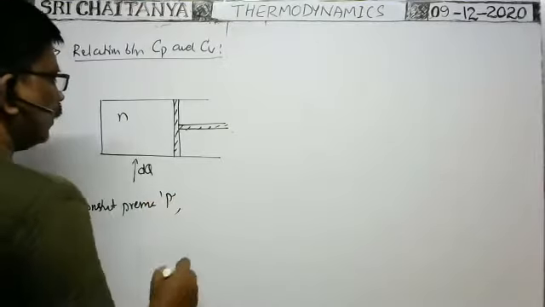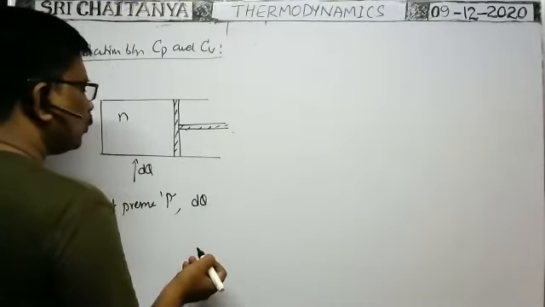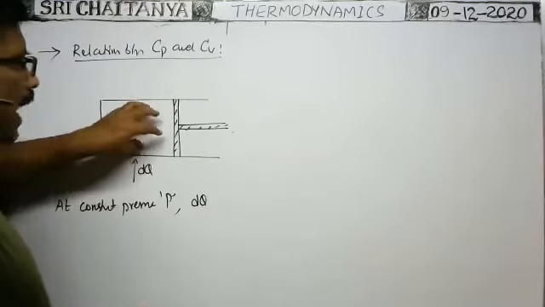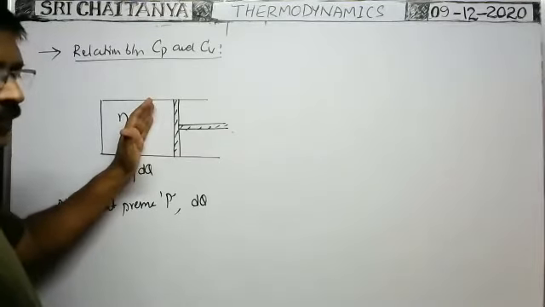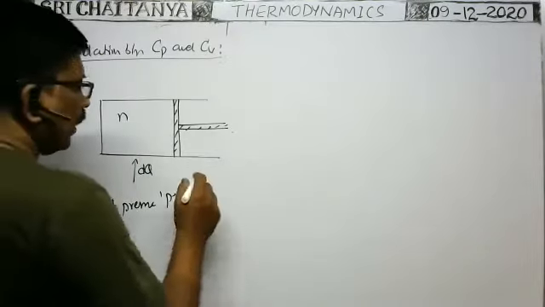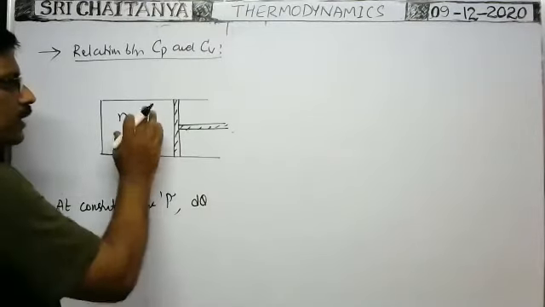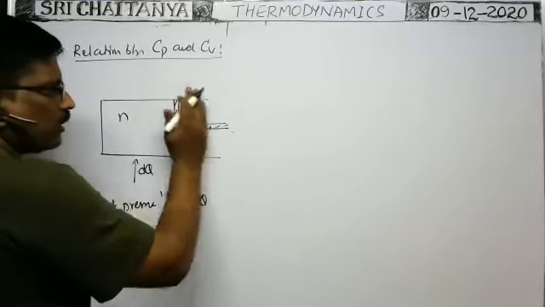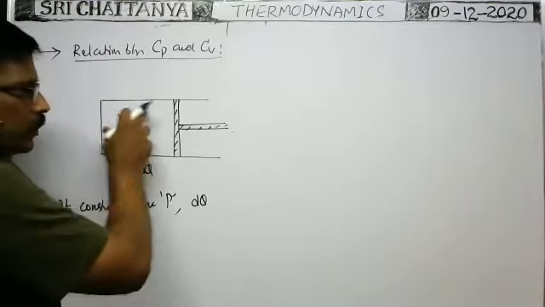Suppose at constant pressure P, when you supply the heat energy, then it is utilized to increase the internal energy and to do external work. Because when you supply the heat energy to the system, as the atoms or molecules of the gas absorb the heat energy, internal kinetic energy increases. When internal kinetic energy increases, then temperature increases. At the same time, pressure increases. But we have to maintain the pressure constant. For that, as the pressure increases, to decrease the pressure, the gas has to be expanded. That's why the piston will be displaced outwards.